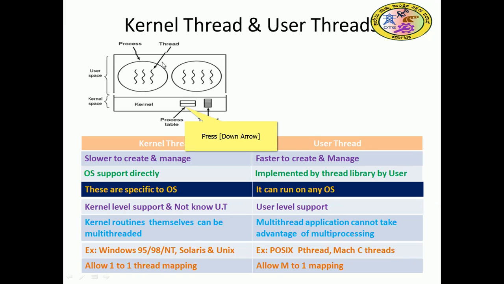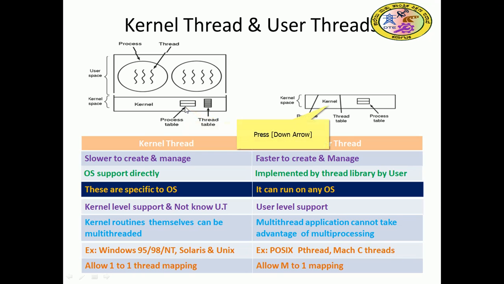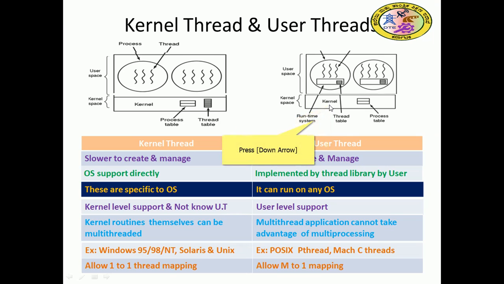Both tables are there in the kernel area for the kernel thread, whereas for the user thread, in the kernel space there is only a process table; the thread table is not there, right? Because this is a user thread, the thread table is not in the kernel. It will be in the user area only. So this is the thread table and this is the process table. For kernel threads, both the process table and thread table are in the kernel. For user threads, the thread table is in user space and the process table is in the kernel. That is the difference between the kernel thread and user thread. I hope that is crystal clear and you follow this.